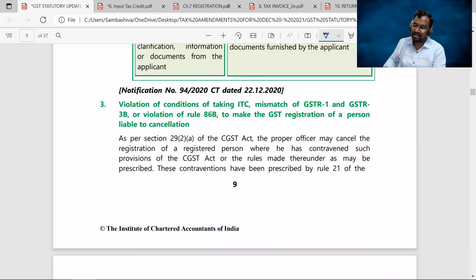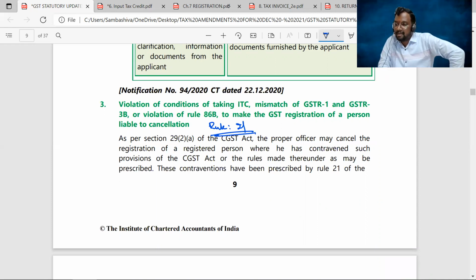Now, this is actually an amendment to Rule 21. We have studied Rule 21, the circumstances under which the GST registration of the supplier is liable for cancellation.